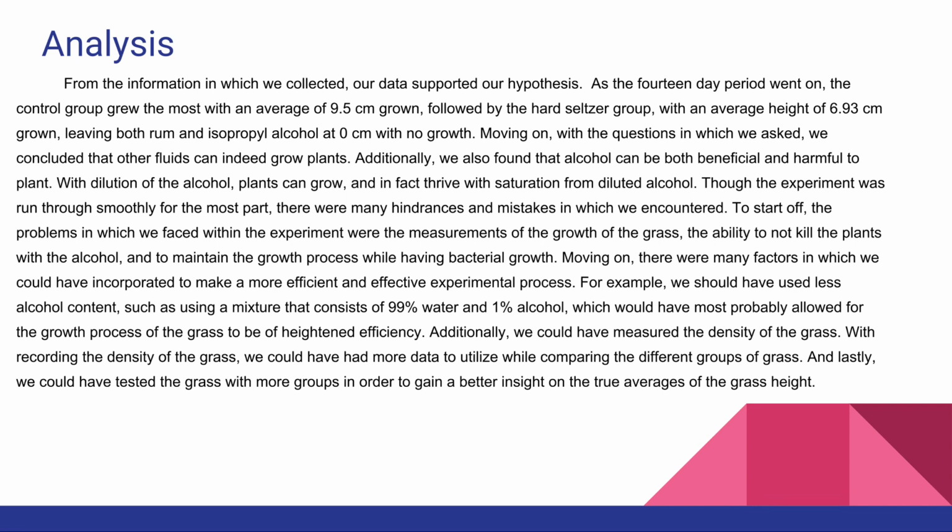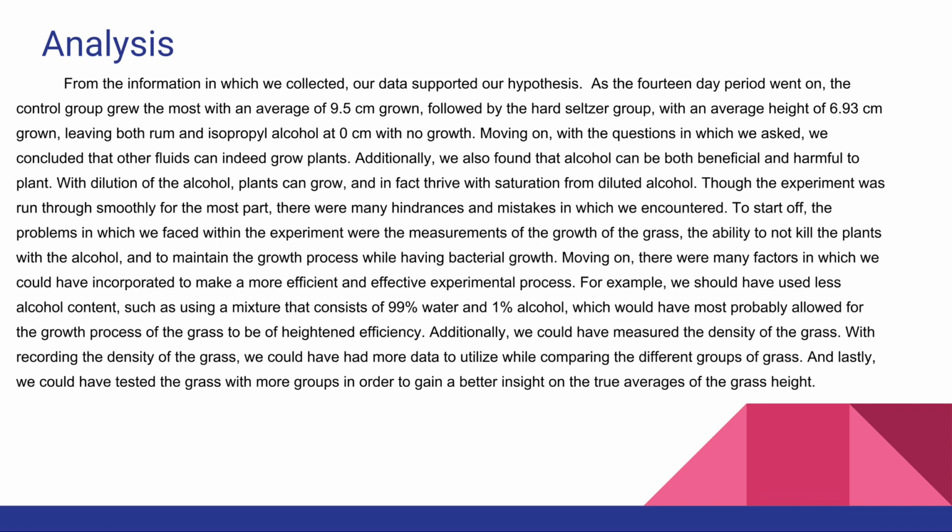Though the experiment was run through smoothly, there were many hindrances which we encountered. The main problem was within our first trial, where all the plants grown with alcohol had died. We resolved this by creating a mixture of equal parts water with equal parts alcohol. Additionally, the other problems which we faced within the experiment were the measurements of the growth of the grass, the ability to not kill the plants with the alcohol, and to maintain the growth process while having bacterial growth.